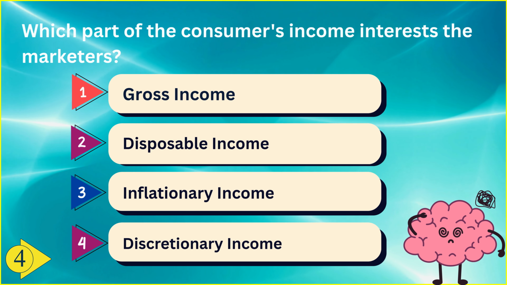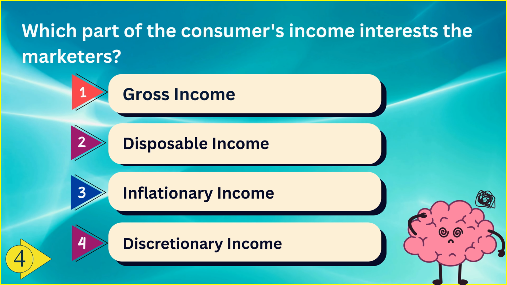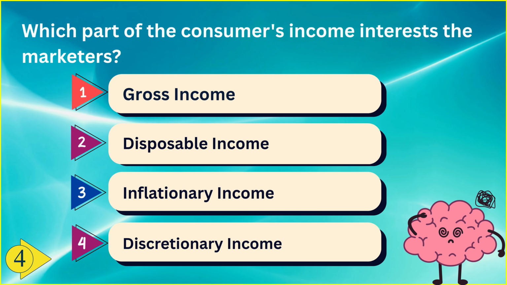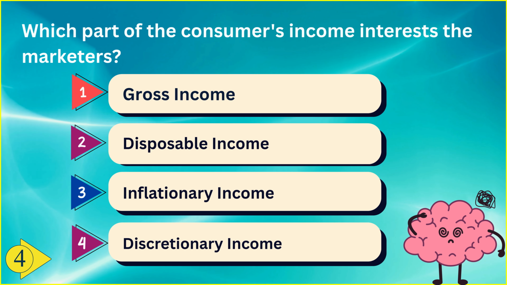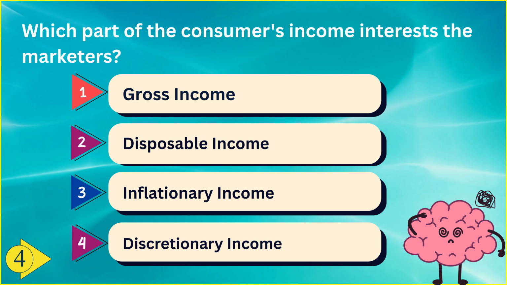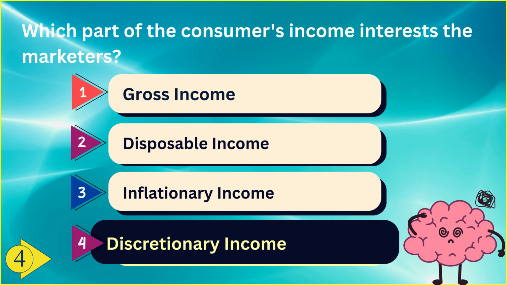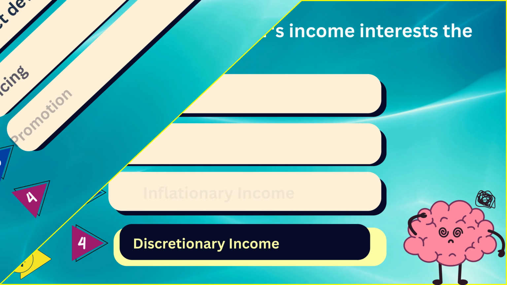Which part of the consumer's income interests the marketers? Option 1 gross income, option 2 disposable income, option 3 inflationary income, and option 4 discretionary income. And the correct answer is option 4 discretionary income.